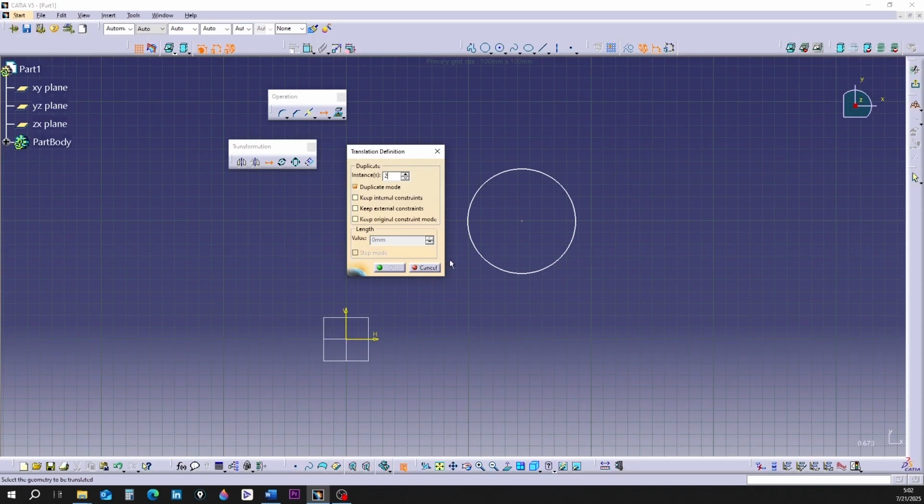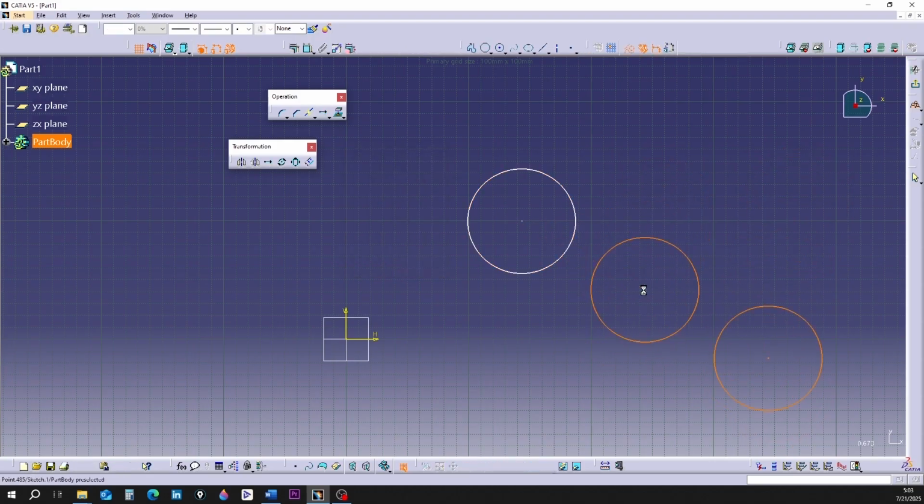Without changing other options, click on the circle. The circle turns orange and is selected. The software is waiting for you to define the origin point of the displacement. I click on the center of the circle. You can see that 2 circles appeared. By moving the mouse, define the distance from the selected origin point. Perform the third click. 2 circles were formed.